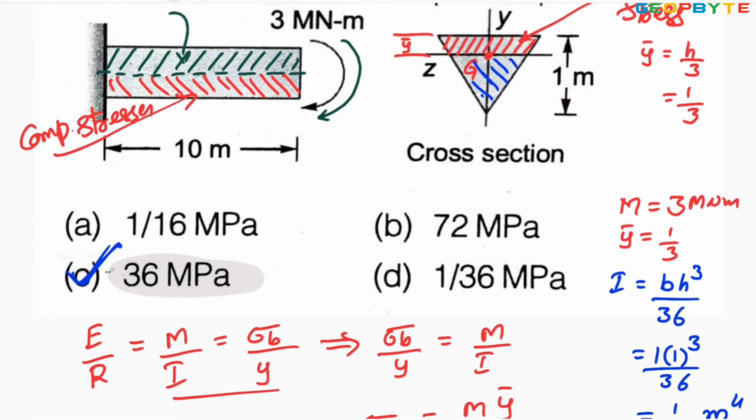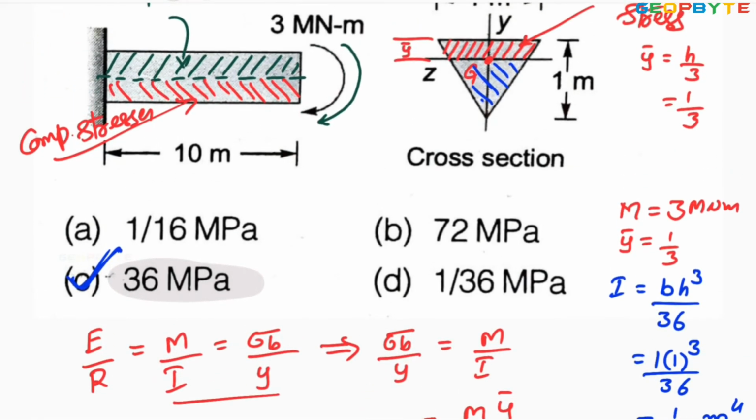Dear friends, for the same problem, if it is asked for the compressive bending stress, this is the region where the compressive bending stresses are developed. For that, Y bar has to be taken as 2 by 3 into total height h, which is equal to 2 by 3 into 1 meter. That is the Y bar for deciding the compressive bending stress. But in this case, since it is asked for tensile bending stress, you have to take the base side centroidal distance. I hope you clearly got my point.